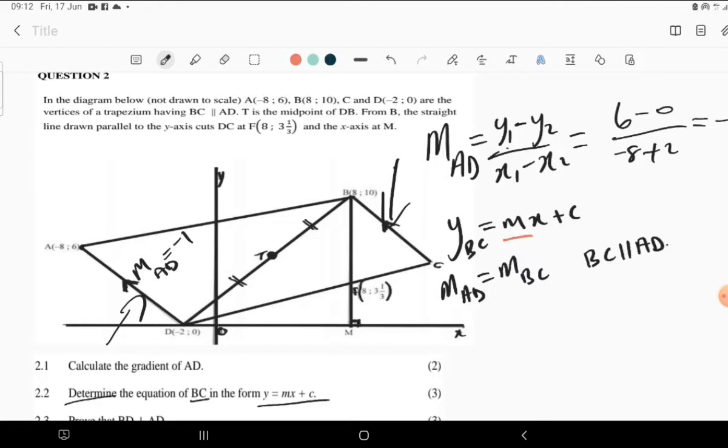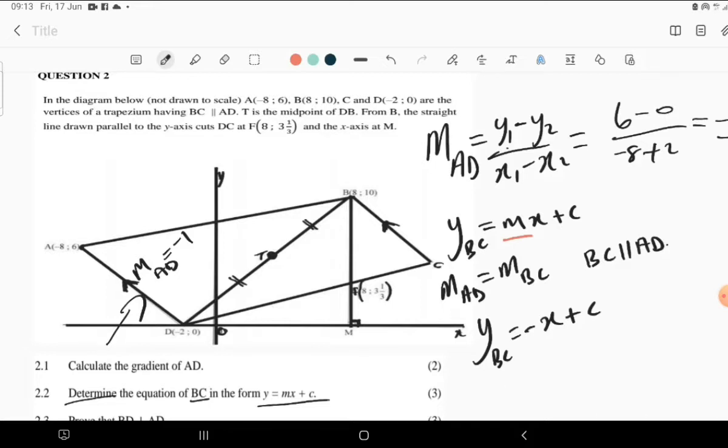So now we are having the equation of BC, which is y equals, what is the gradient of BC now? It's going to be negative 1, which means they share the same gradient because these lines are parallel to each other. So we have negative x plus c. In the place of m, we just put negative 1. Then we use this point on this line to find the value of c, because we want to complete the equation.